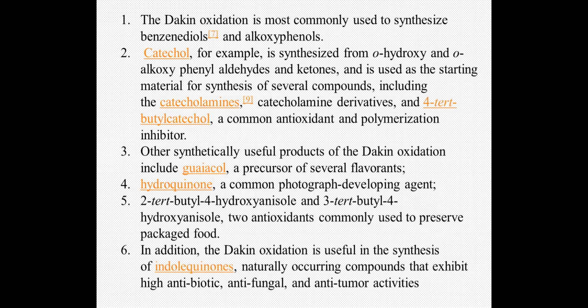So these are some of the applications where it is used: hydroquinones, catechol preparation, which are very important as starting materials for the synthesis of various compounds, including cholinergic drugs acting on the sympathetic and parasympathetic systems. It is also used for the synthesis of various flavorants, and for preparing photographic agents like hydroquinones, and tert-butyl 4-hydroxyanisole, which is an antioxidant commonly used in the packaging industries.